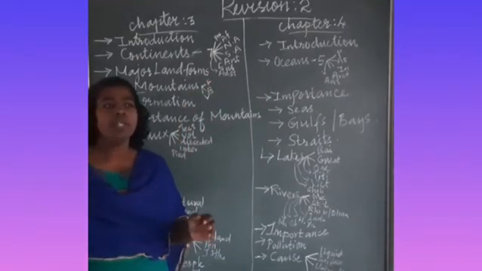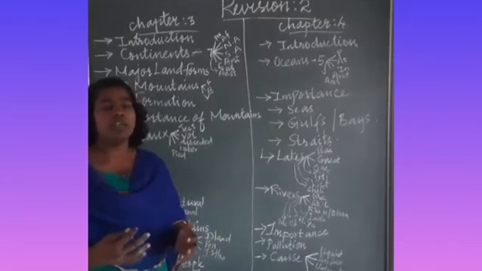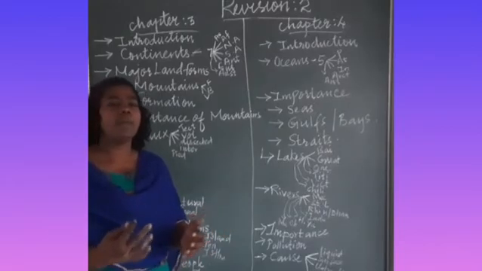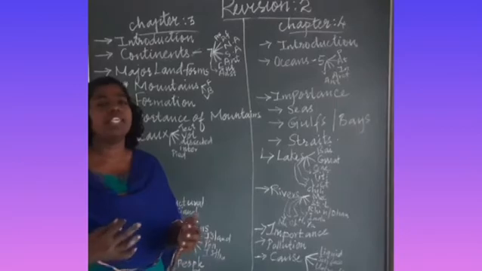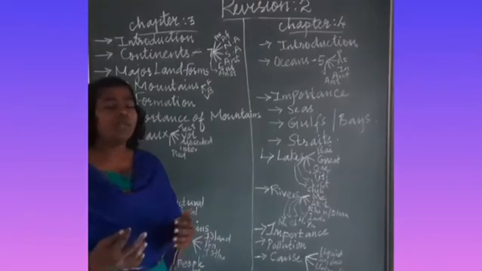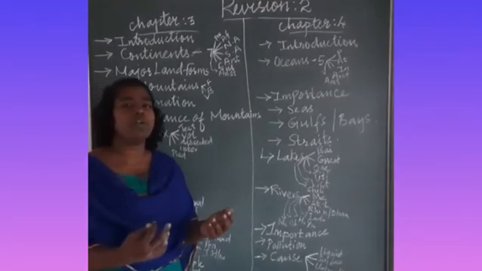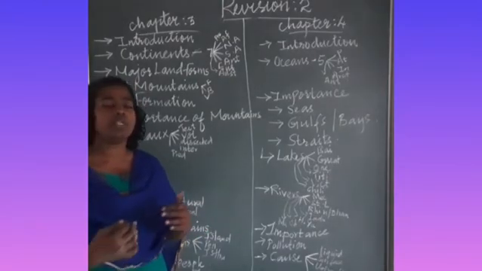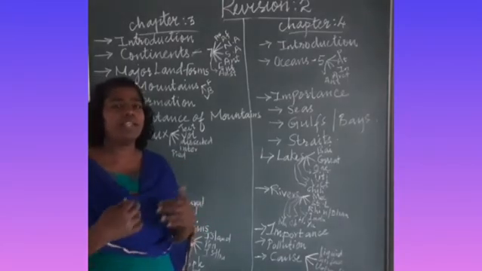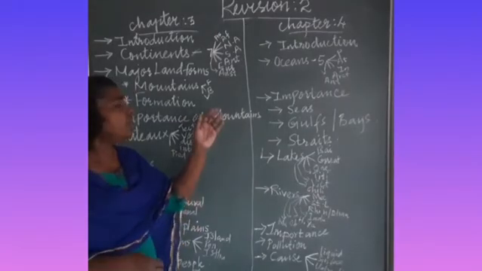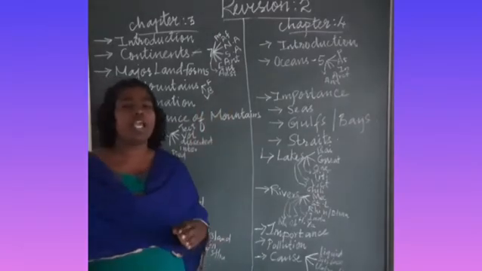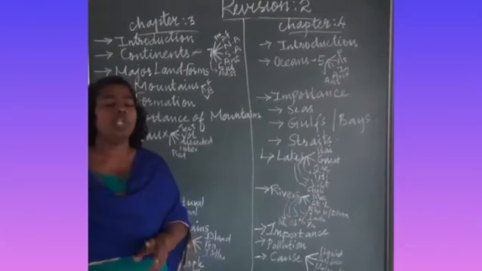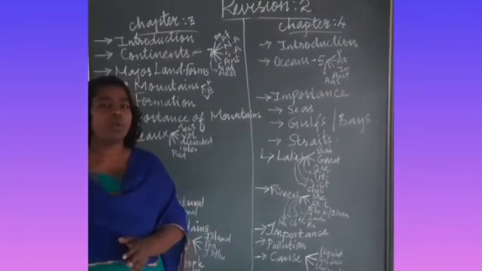Because of compression and pressure, the earth crust gets folded. We can see there are two types of fold: upward fold and downward fold. We can call them anticline and syncline. Now, fold mountains can be classified into two: old fold mountains and young fold mountains.